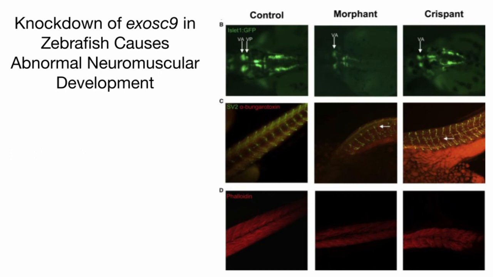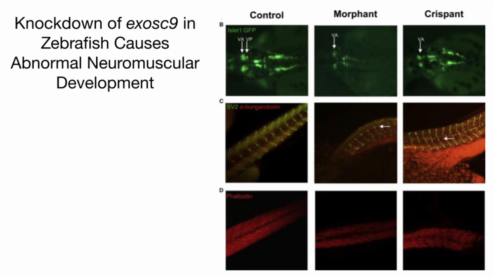Figure C shows whole mount immunofluorescence of synaptic vesicle 2 shown in green and alpha-bungarotoxin shown in red. SV2 is with motor neurons and alpha-bungarotoxin is with neuromuscular junctions. The whole mount immunofluorescence showed that motor neurons and neuromuscular junctions failed to properly develop in EXOSC9 morphants and crispants in comparison to the uninjected controls.